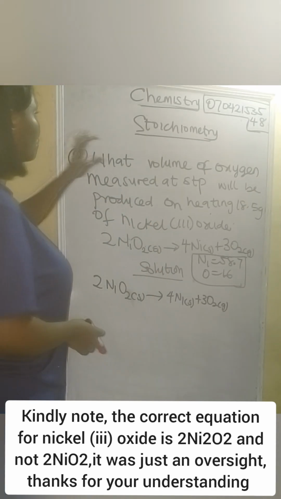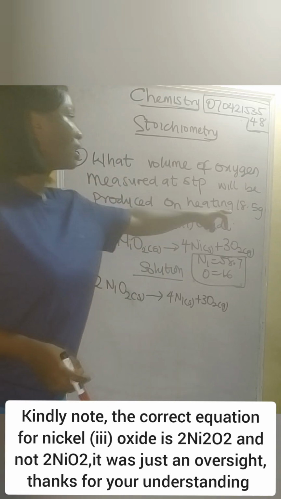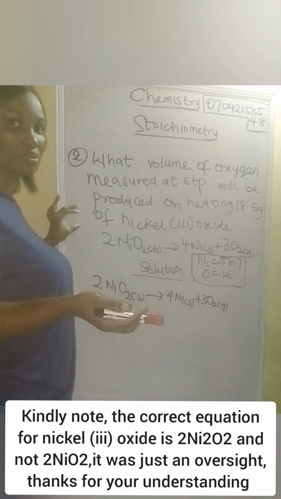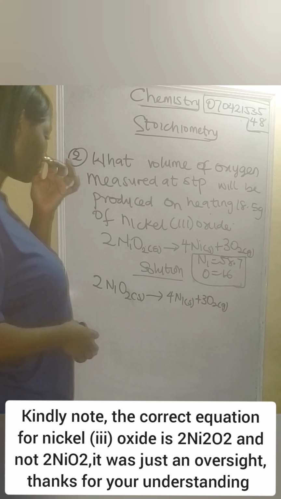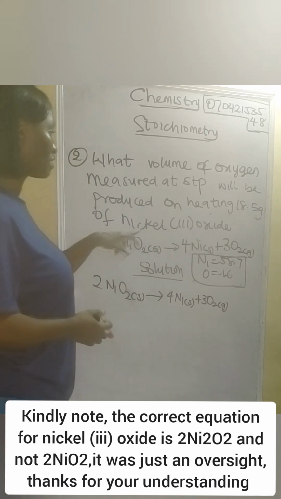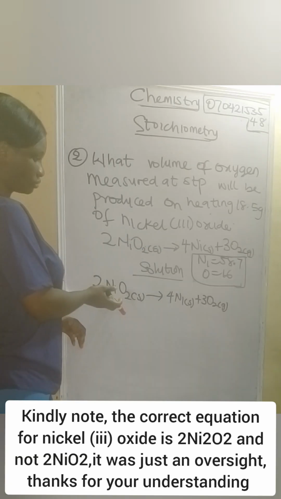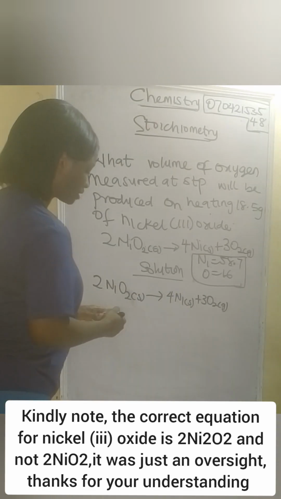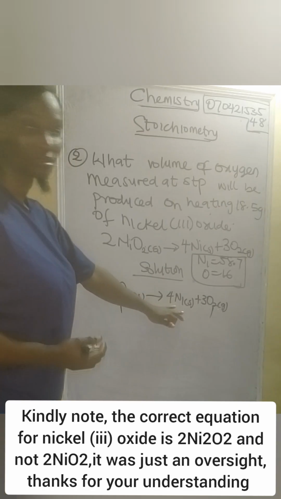So now the volume of oxygen measured at XTP that will be produced on heating 18.5 gram of nickel 3 oxide. So what is that? The volume of oxygen, which is measured at XTP. That is what we're looking for now. On heating 18.5 gram of nickel 3 oxide, which is NiO2, we get oxygen gas. This is what we're looking for. So we don't need this.